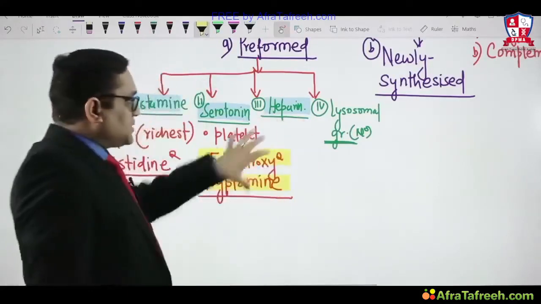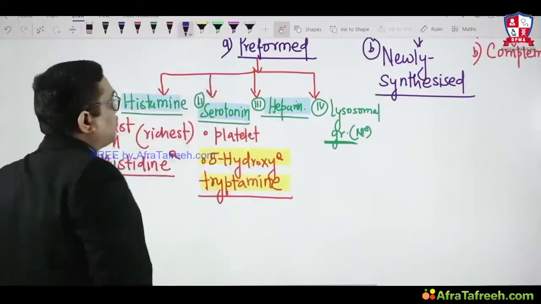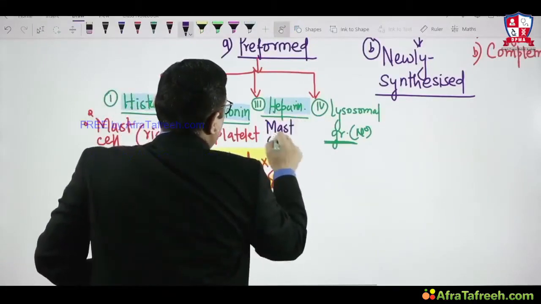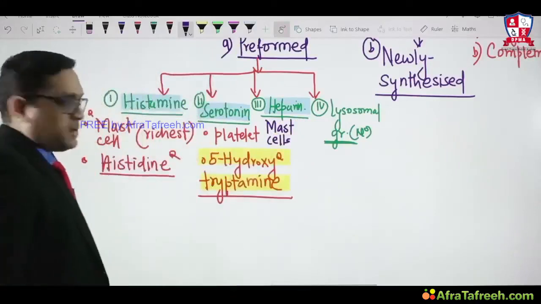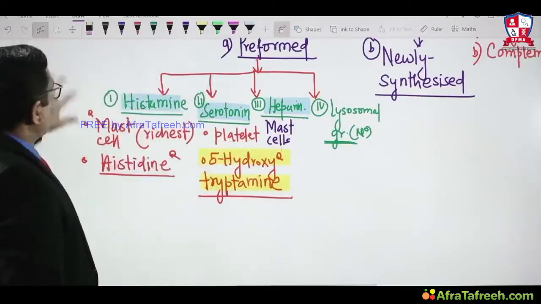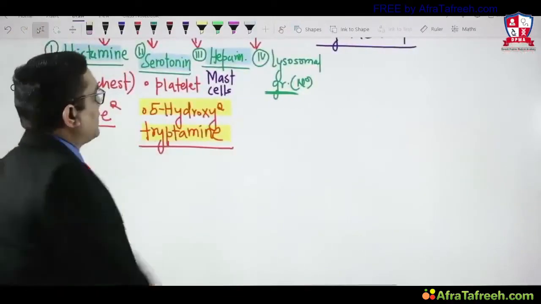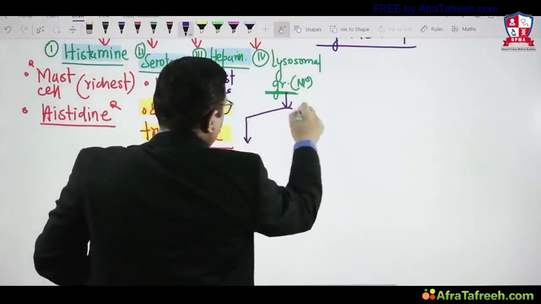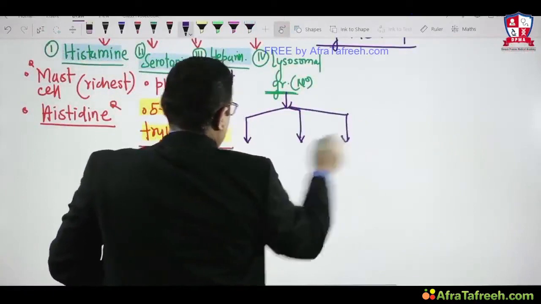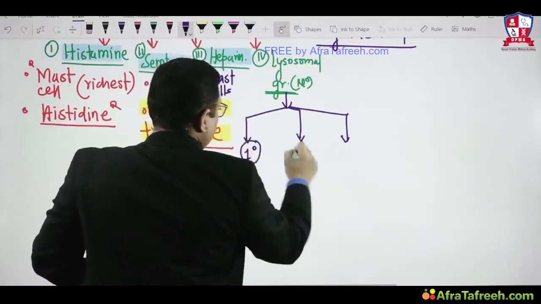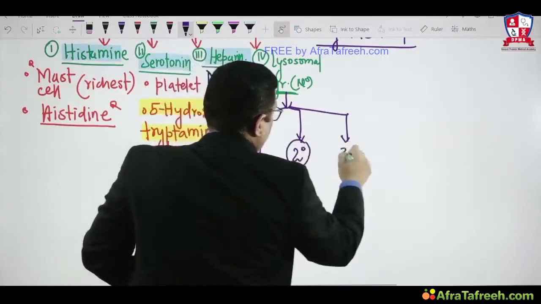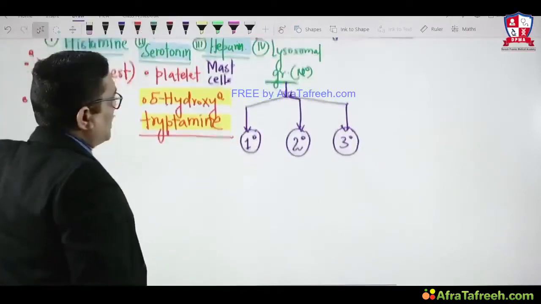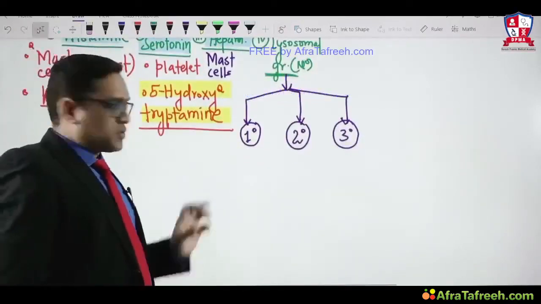Coming to heparin. Heparin is another important example of a preformed mediator which will be present inside the mast cell. So their richest source will be mast cells. Mast cells will be having heparin, right? Lysosomal granules will be present in the neutrophil. We can see that they will be having three types of granules: primary, secondary and tertiary. These are the three types of granules we will see in the lysosomal granule of the neutrophil, right?